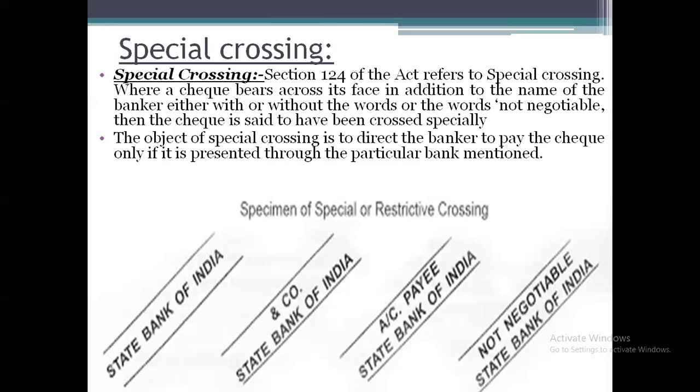They need to clearly mention the bank name, and after it, if you add the words "and company", "account payee" or "not negotiable", it will be called special crossing. They are giving clear instructions to the banker to pay only to that bank. That is the main objective of special crossing.